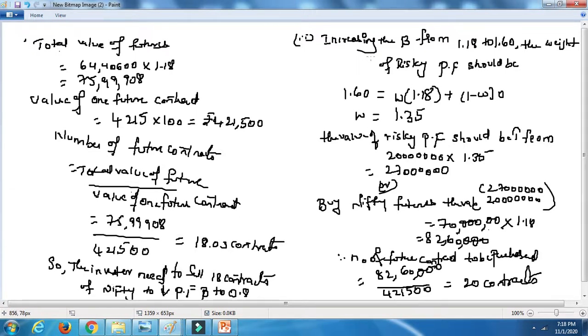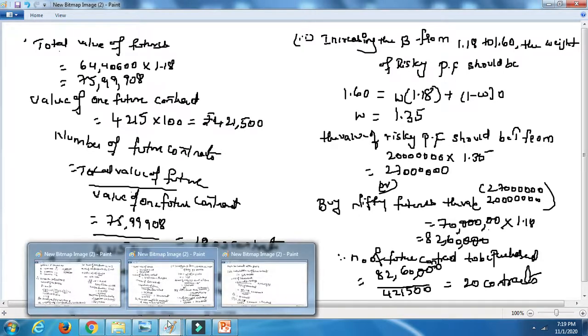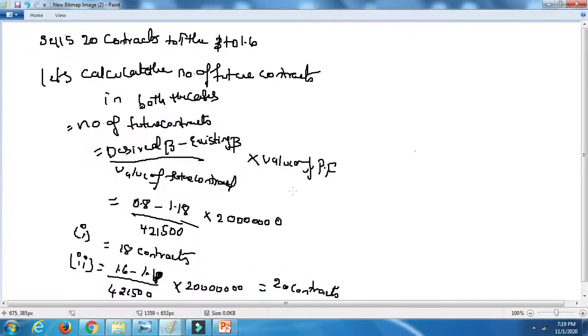Next, to increase the beta from 1.18 to 1.60, the weight of the risky portfolio will be 1.35. We got the risky portfolio as 2 crore 70 lakhs. So if you take the difference, you'll get 80 lakh 63,000. If you divide it by 4,21,500, you will get 20 contracts, and he has to sell 20 contracts to increase the beta of the portfolio to 1.6. Okay, so this is the last class of your third unit.